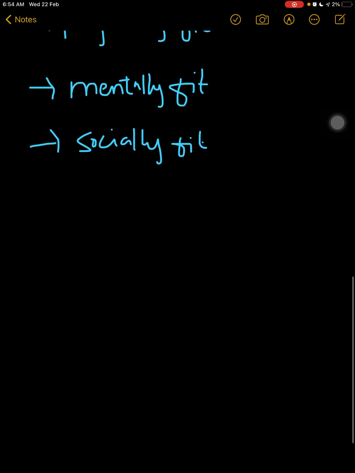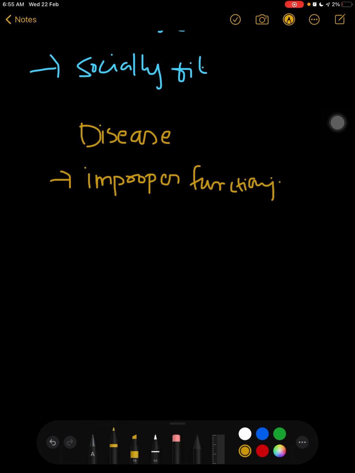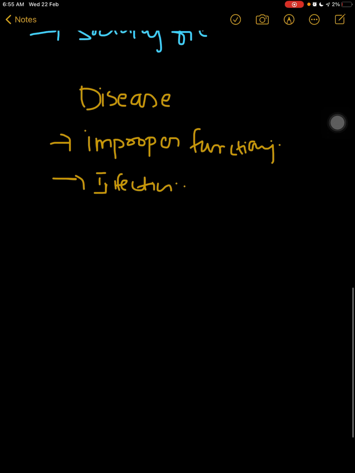Now what is basically disease, right? Disease means improper functioning. There can be signs, there will be some symptoms. Disease means something infectious. It can be infection too, right? Now how will you recognize a disease, like recognition of a disease, right?